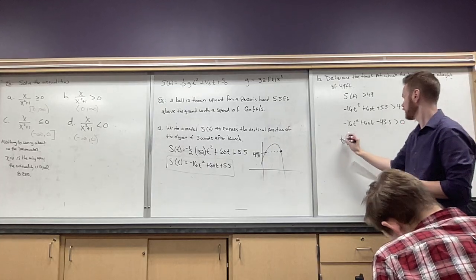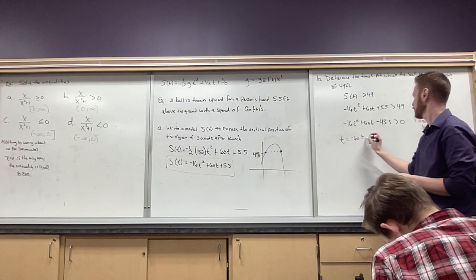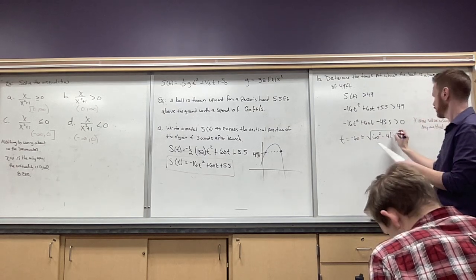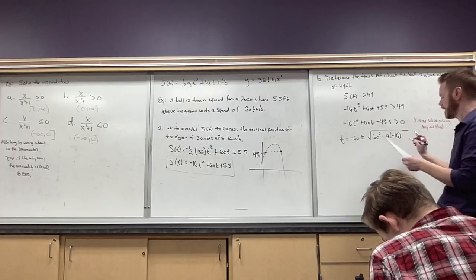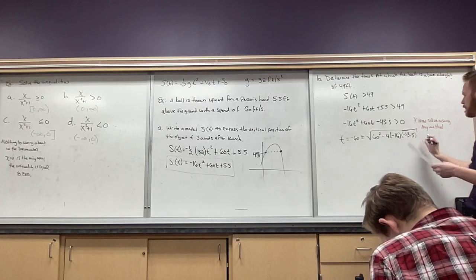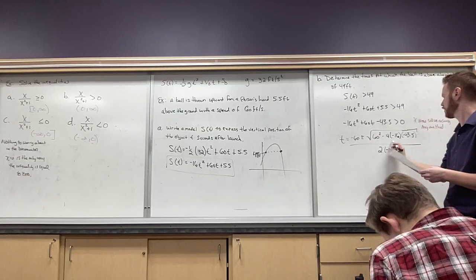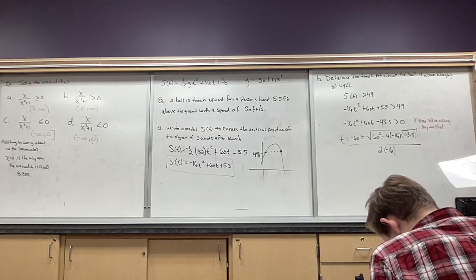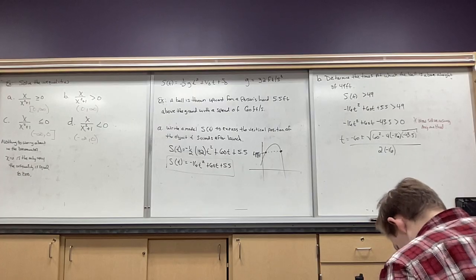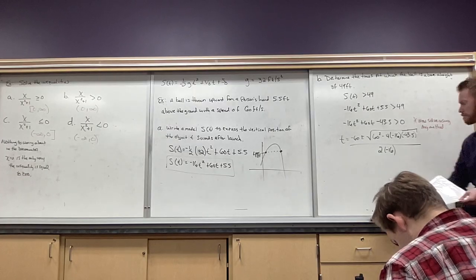So here it is. So t is equal to negative 60 plus or minus the square root of 60 squared minus 4 times negative 16 times negative 43.5, over 2 times negative 16. And put it this way, you're going to get some numbers that are not exactly nice to work with, and that's okay. Nothing wrong with that.